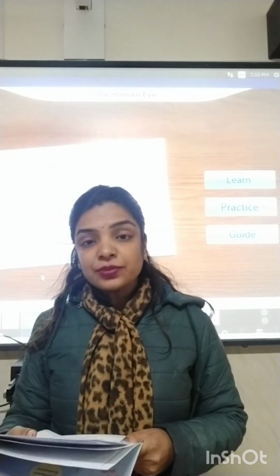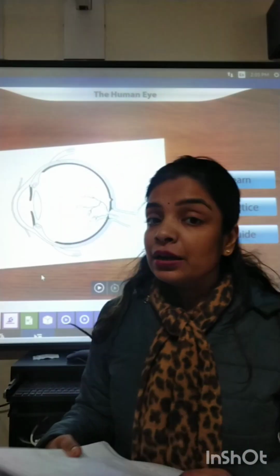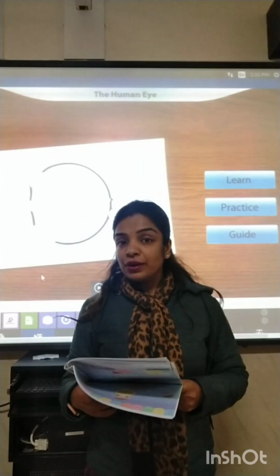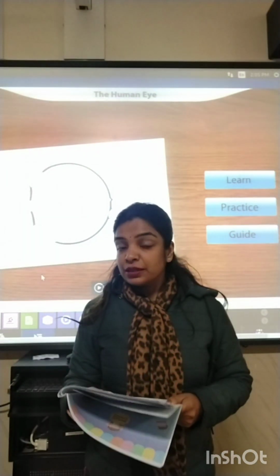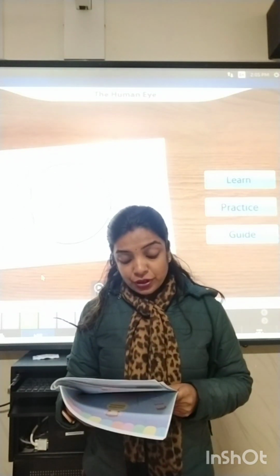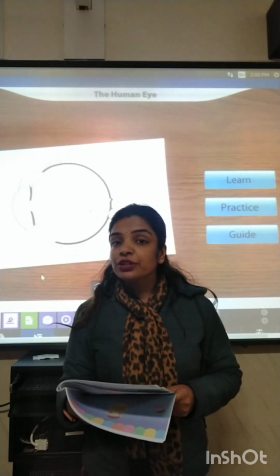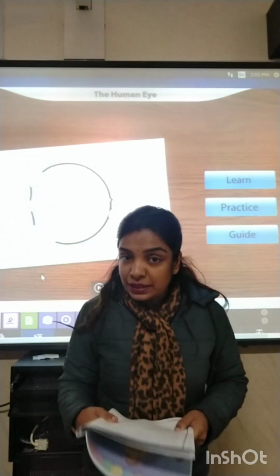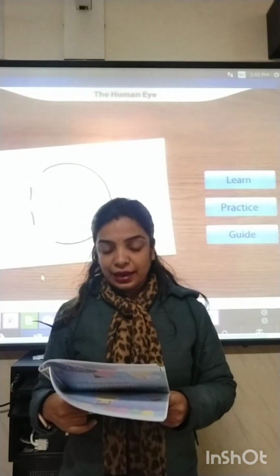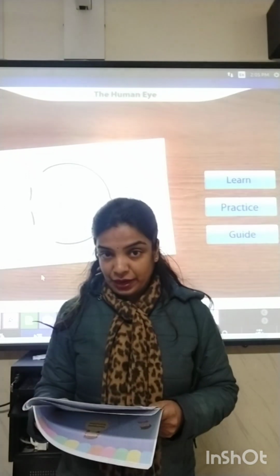The first question is, state the laws of reflection. As taught by me, reflection means bouncing back of light. Bouncing back of light is said to be reflection. It is of two types, regular and irregular. What are the laws of reflection? The first law of reflection is that the angle of incidence is always equal to the angle of reflection.